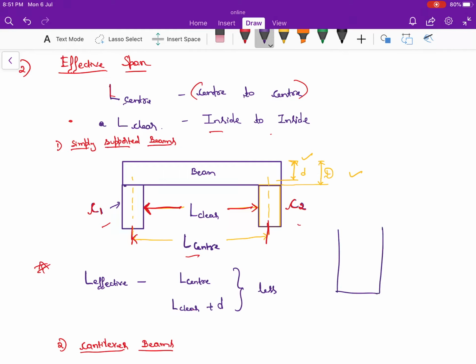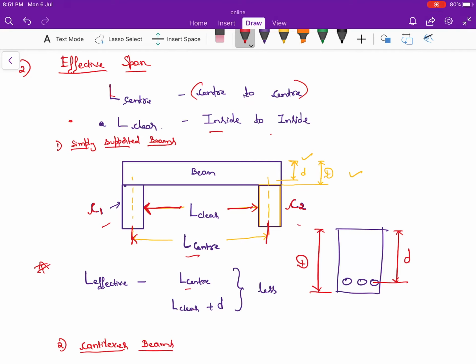If I take a beam like this, a singly reinforced beam, and these are the reinforcements present here, from here to here is represented in terms of small d, which is called the effective depth, and from top to bottom of the beam I have written capital D, which is called the overall depth.